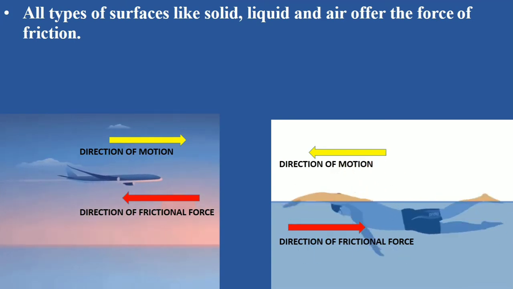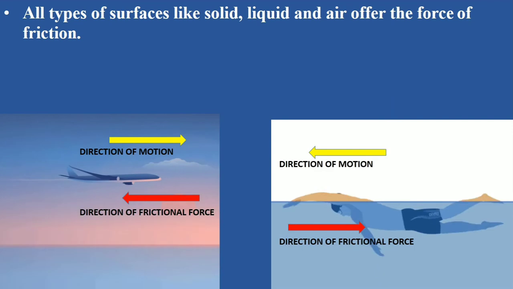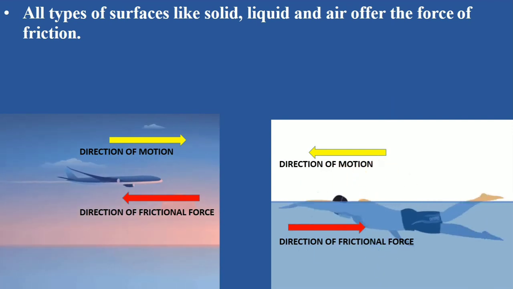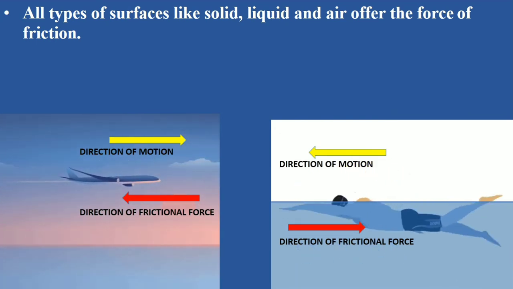Now, students, frictional force is applied by all kinds of surfaces like solid, liquid and gas. As in the figure you can see here, the frictional force is opposite to the direction of motion of the plane and the swimmer. In the first case, the friction force is being applied by the gas or the air, and in the second case, the frictional force is being applied by the liquid or water on the swimmer.